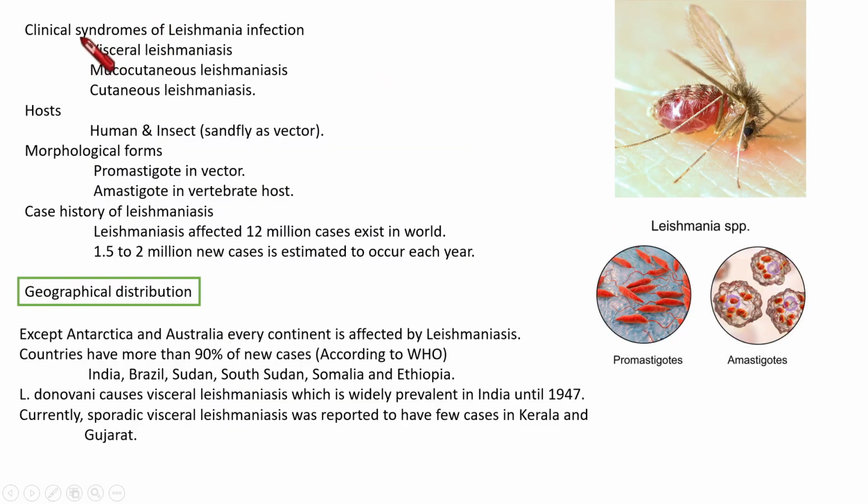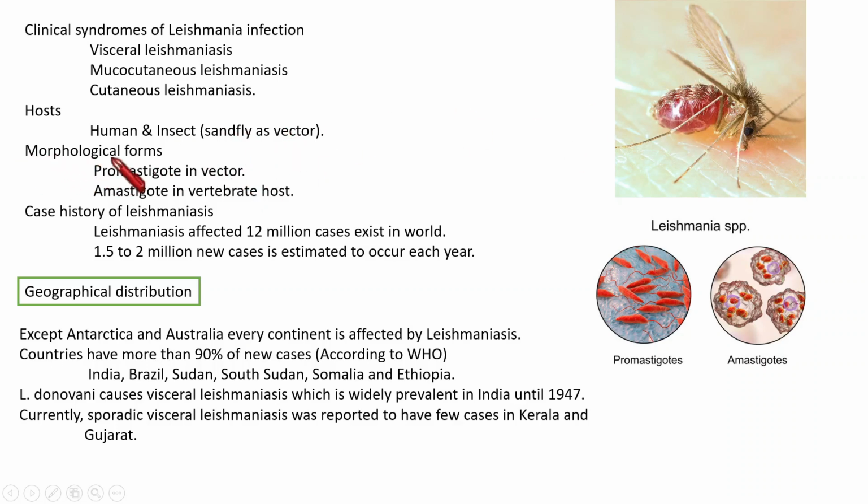Then, which are the clinical syndromes, the diseases that occur because of Leishmania infections? They are of three types: visceral leishmaniasis, mucocutaneous leishmaniasis, and cutaneous leishmaniasis. Then, which are the hosts of Leishmania? Human and insect hosts are there. The insect is specifically the sandfly. They are usually the vectors of this parasite. Its picture is shown here.